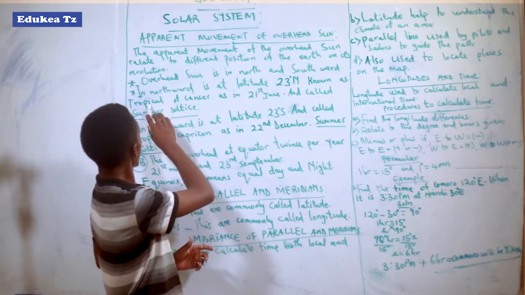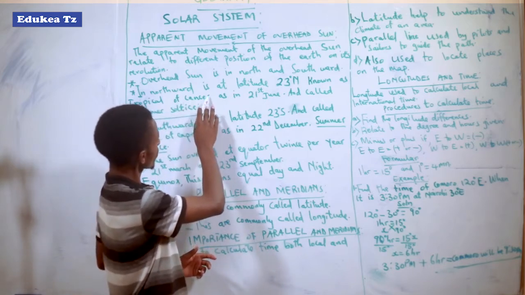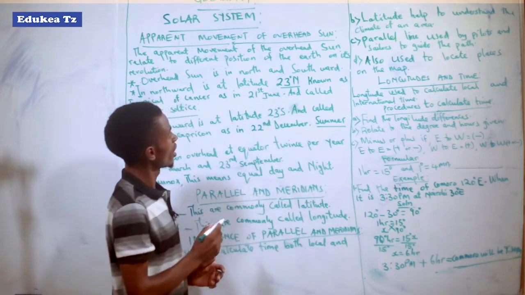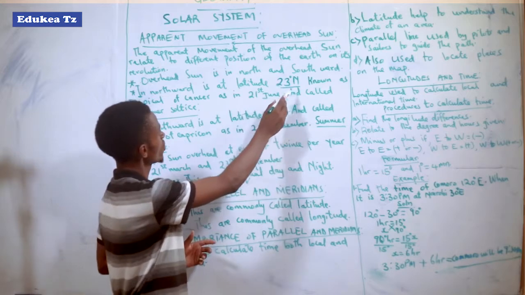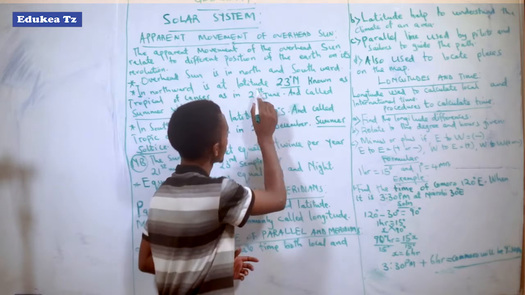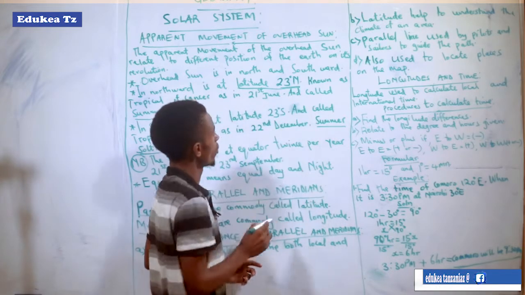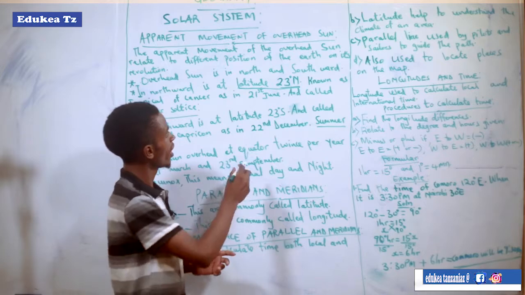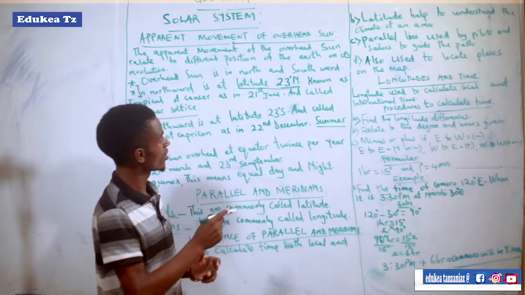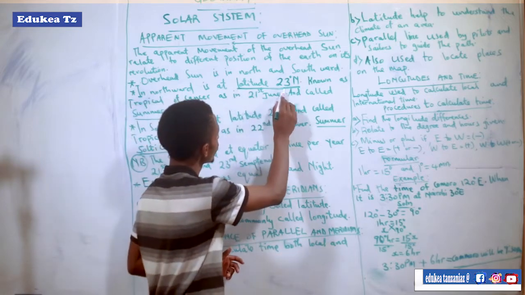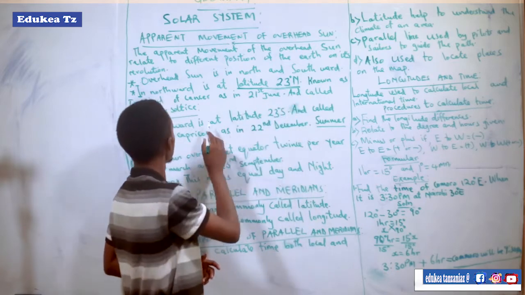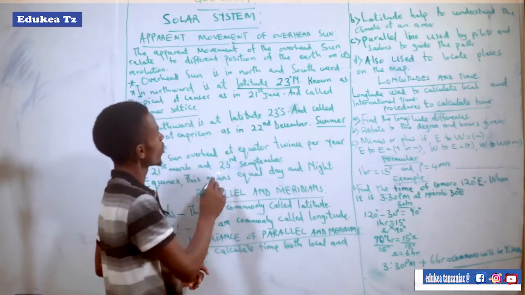Northwards, the overhead sun occurs at latitude 23 degrees north. The point where the overhead or vertical sun occurs at latitude 23 degrees north is called the Tropic of Cancer.